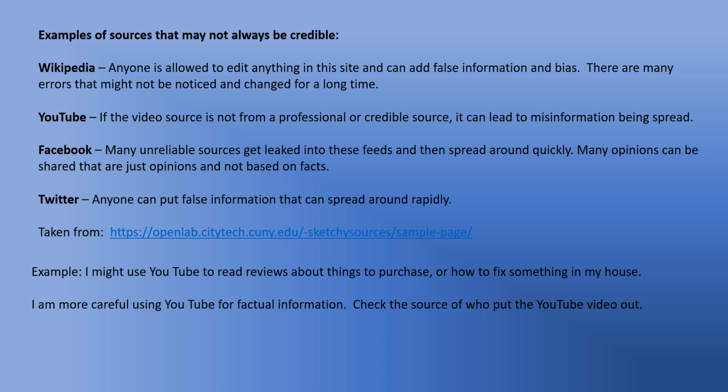And there are people who monitor the site to take out uncredible information, but like it says here, there are many errors that might not be noticed right away by the moderators and might not be changed for a long time. So while it's a good source of a lot of information, it may not necessarily be a credible source for writing a paper or doing a PowerPoint.